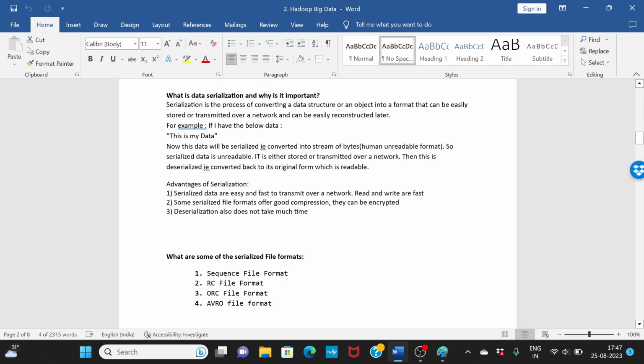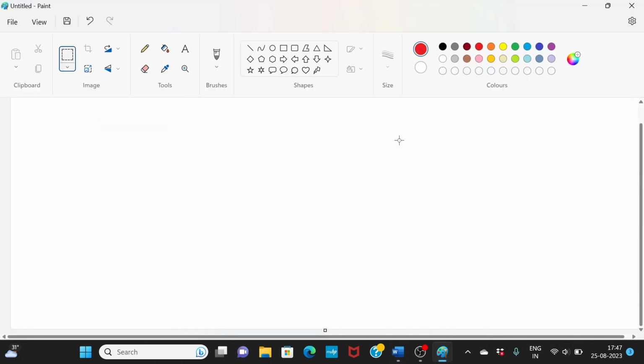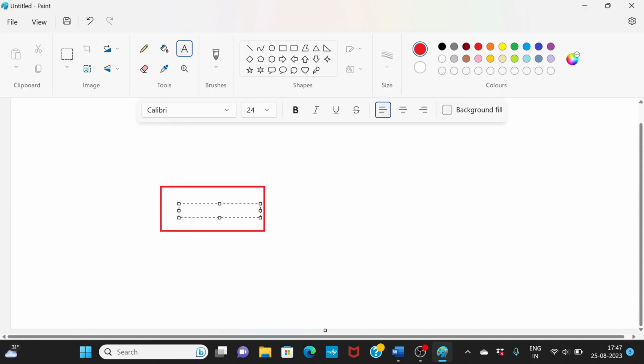Now what is data serialization and why is it important? Okay, so serialization is a process of converting the data structure of an object into a format that can be easily stored or transmitted over a network. Let's again understand with a simple example. So let's say you have data here. Whatever be your data, let's say this is my data. So this is what I have, this is my data.